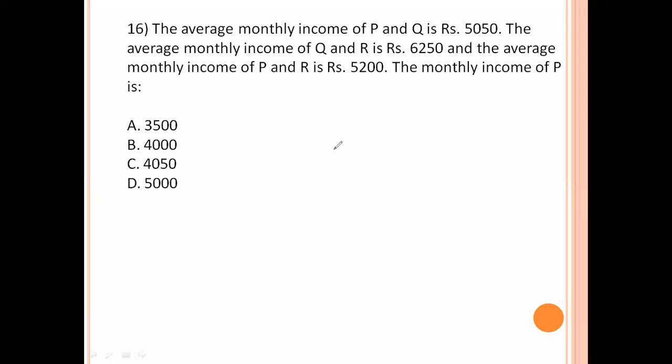Next. The average monthly income of P and Q is 5050. The average monthly income of Q and R is 6250. Q plus R by 2 equals 6250. The average monthly income of P and R is 5,200.